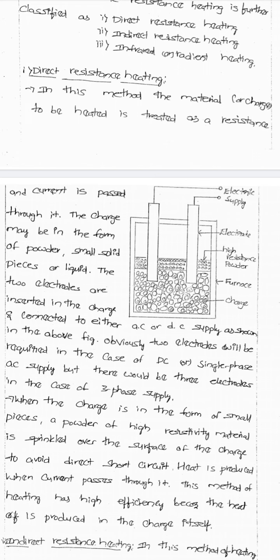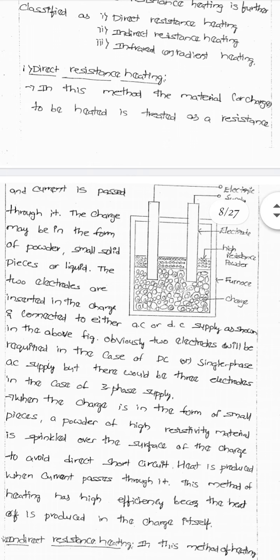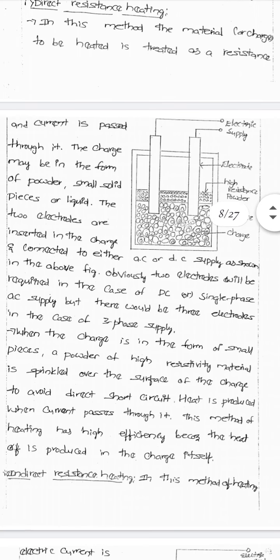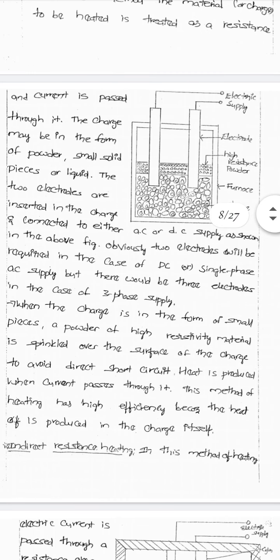In this method, the material or charge to be heated is taken as the resistance, and current is passed through it. The charge may be in the form of a powder, small solid pieces or liquid. The charge is connected to either an AC or DC supply as shown in the figure. Two electrodes are required in the case of DC or single phase AC supply. Either you can use single phase AC, three phase AC or DC, no problem.